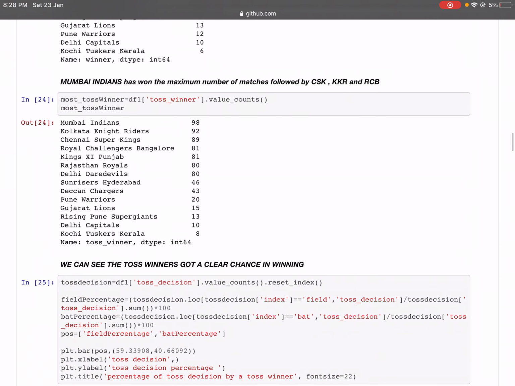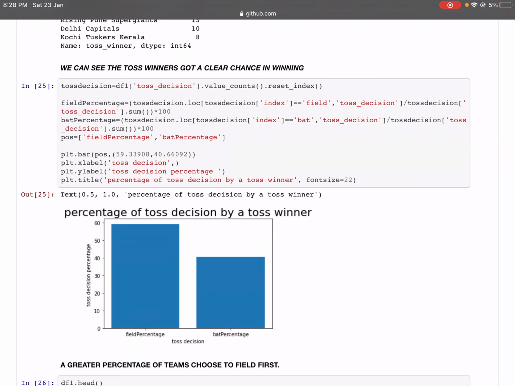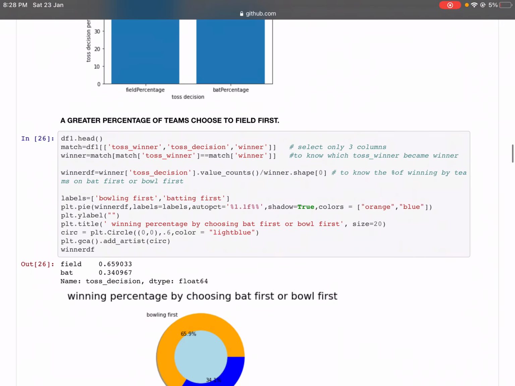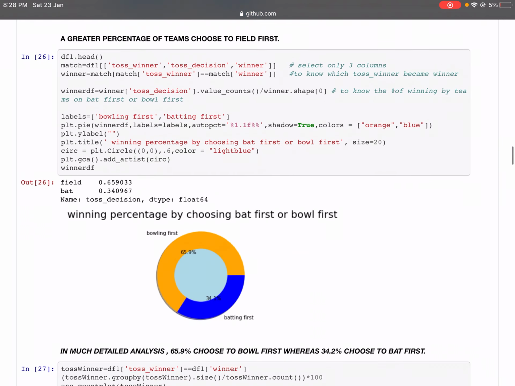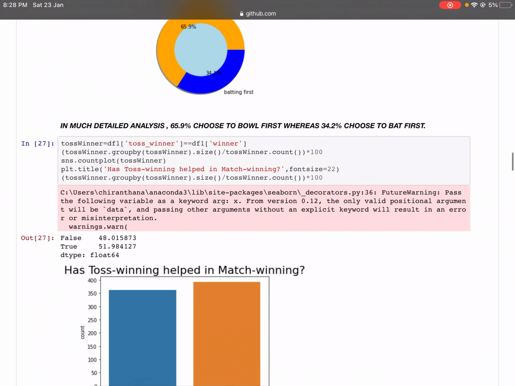So let's analyze this much deeper. Here you can see the percentage where teams opt for fielding first, which is quite a lot: 65.9% choose to bowl first, whereas 34.2% choose to bat first.